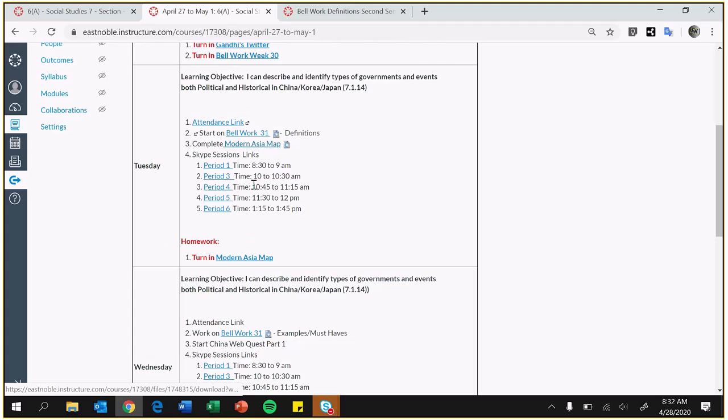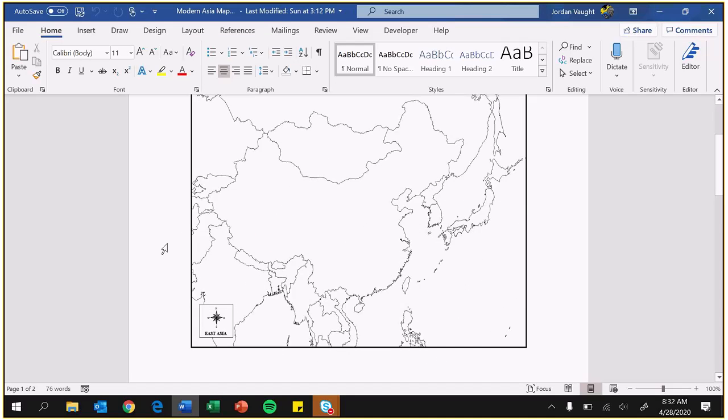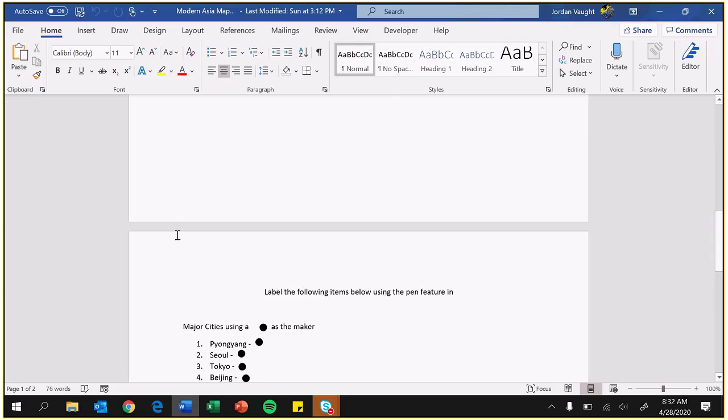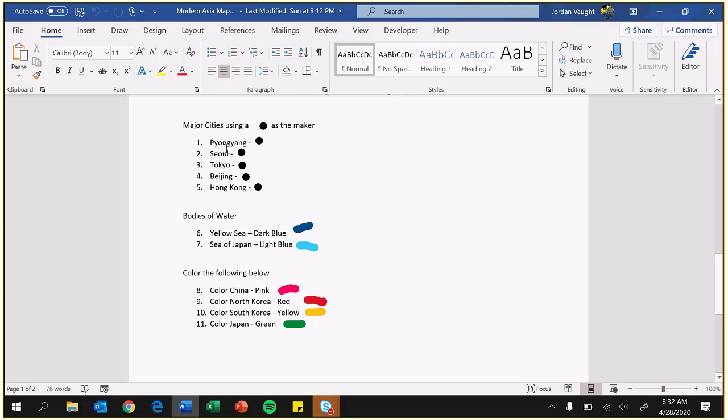Today's activity, modern Asian map, is pretty simple, and looks like this. Just like the one we did with India, you have to color it using the draw feature. So here's everything you have to do. Dots where Pyongyang, Seoul, Tokyo, Beijing, and Hong Kong are. Dark blue for the Yellow Sea, light blue for the Sea of Japan, and then color China pink, or you can outline it. That's fine either way. Red for North Korea, yellow for South Korea, and green for Japan.